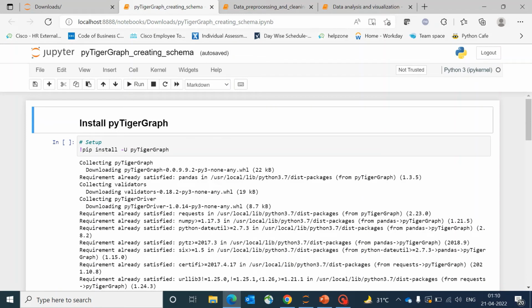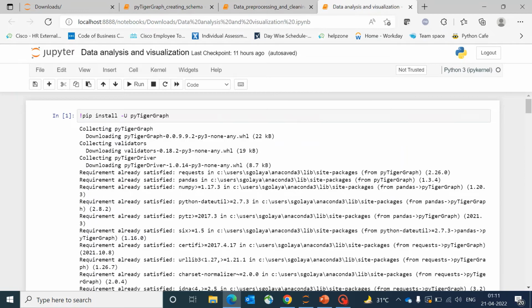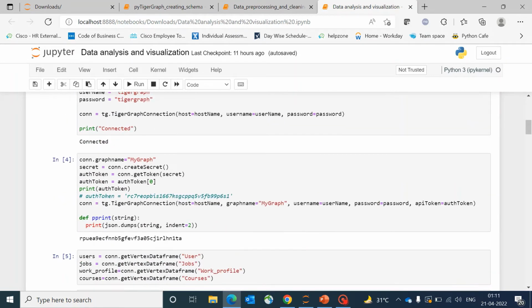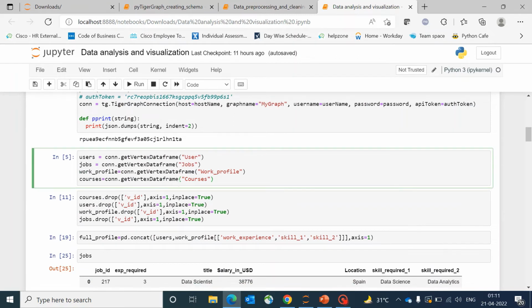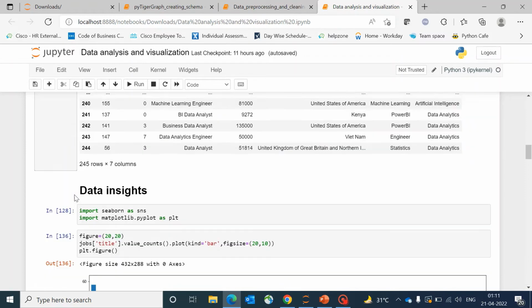To establish the initial connection as well as to set up the schema, we have installed PyTypeGraph. And rather than writing SQL queries, I have brought in the vertices as data frames since I was more comfortable with that. And once we have four data frames, we can move on to getting some insights from this data.